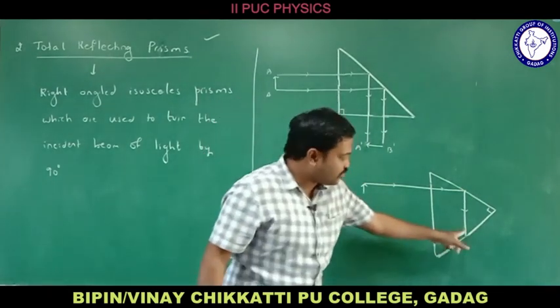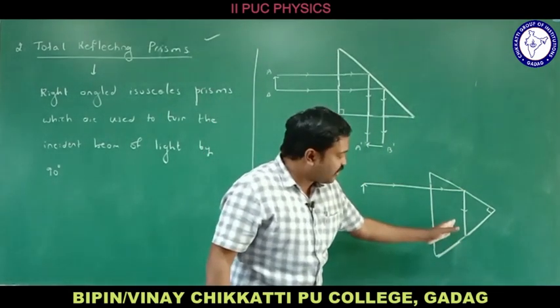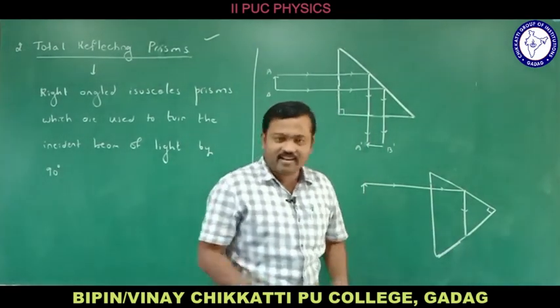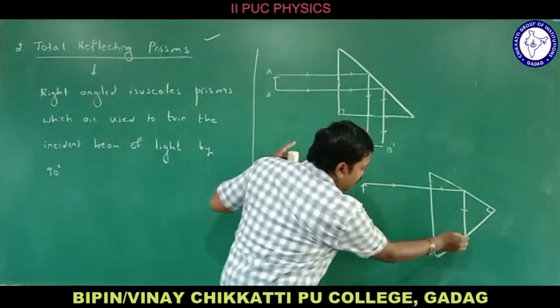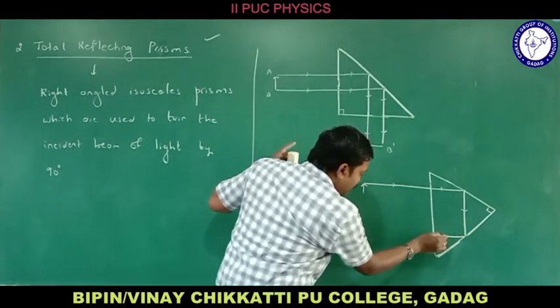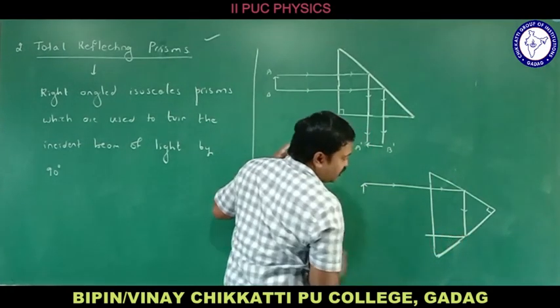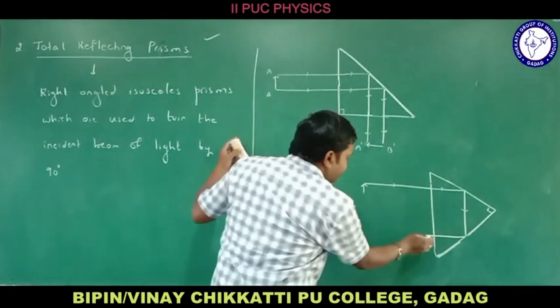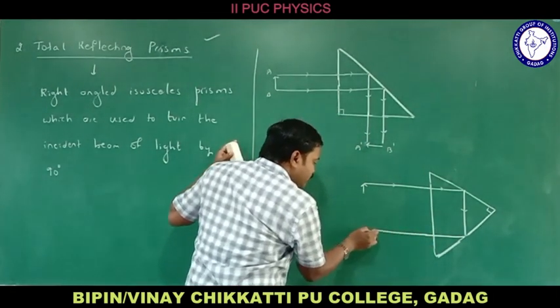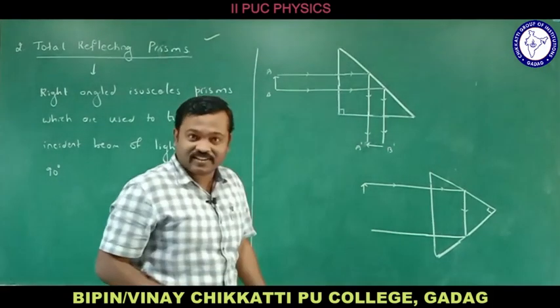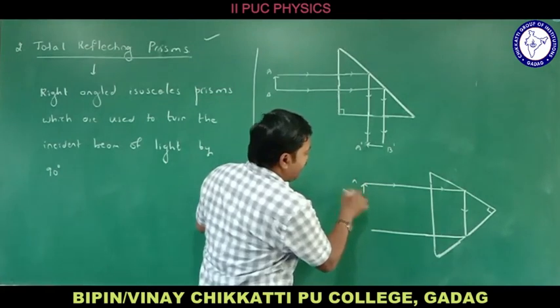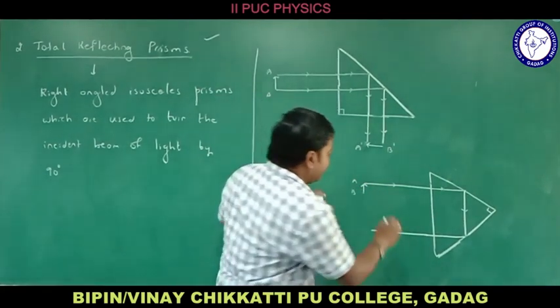Again, this angle is not 90 degrees here. So again the ray of light is moving from denser medium to rarer medium. Again the angle of incidence is greater than the critical angle. Then again the ray of light suffers total internal reflection. At this position the angle of incidence is 90 degrees. That is why the ray of light will not bend and it moves forward like this, right? Okay, let me take the ray of light from here. Let me consider this is A and this is B now here, right?